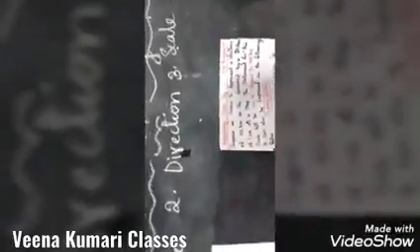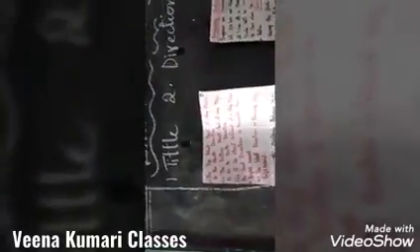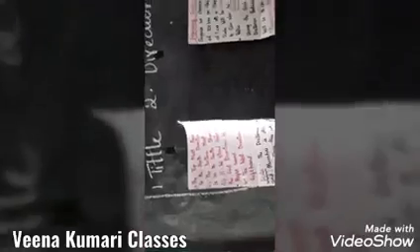Next, directions. There are 4 main directions and 4 sub-directions, a total of 8 directions: north, east, south, west. Then scale, color scheme, key, signs and symbols. Yesterday we discussed title and direction in detail. Now we are going to continue yesterday's topic today also. Okay children, what is the direction?